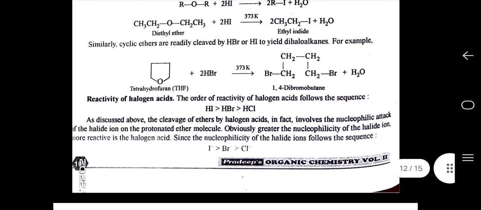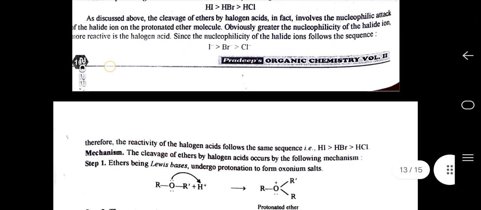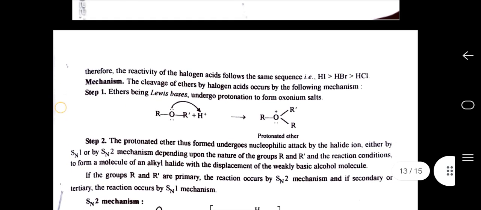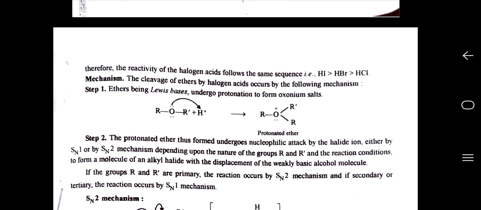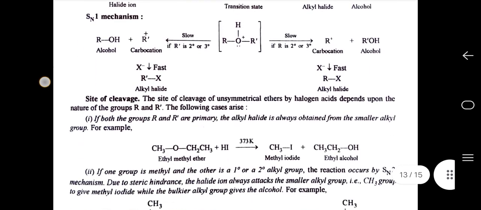Reactivity of halogen acid. The order of reactivity of halogen acid follows the sequence HI > HBr > HCl. As discussed above, the cleavage of ethers by halogen acid in fact involves the nucleophilic attack of the halide ion on the protonated ether molecule. Obviously, greater the nucleophilicity of the halide ion, more reactive is the halogen acid. Since the nucleophilicity of the halide ion follows the sequence I⁻ > Br⁻ > Cl⁻, therefore, the reactivity of the halogen acid follows the same sequence: HI > HBr > HCl.